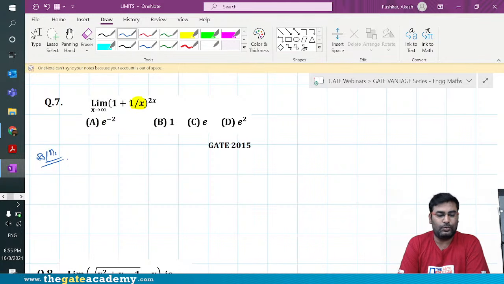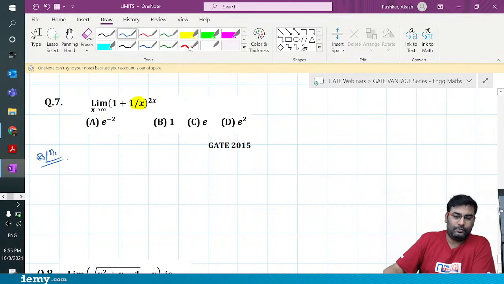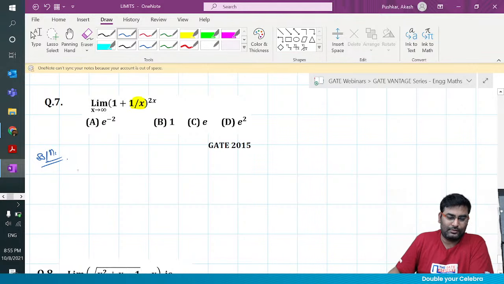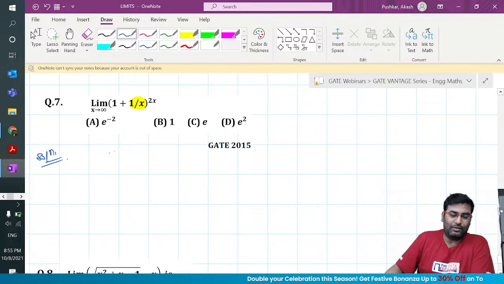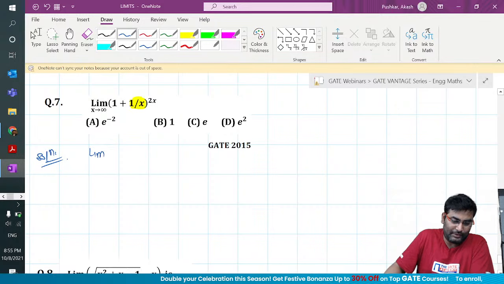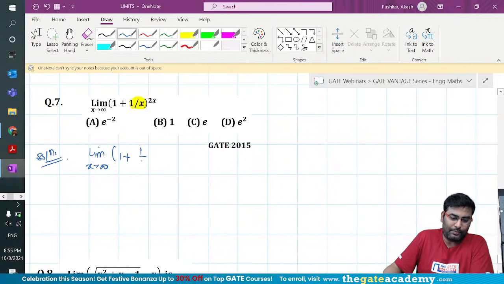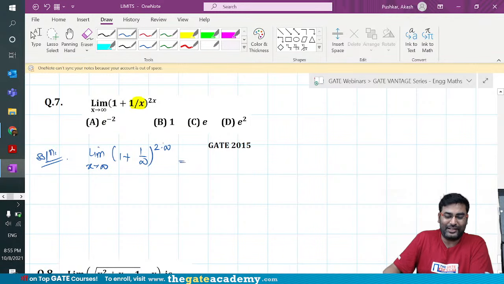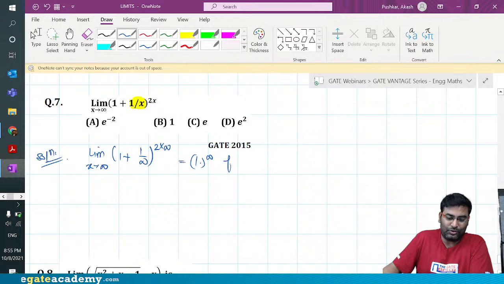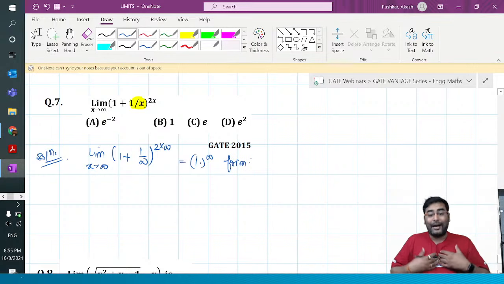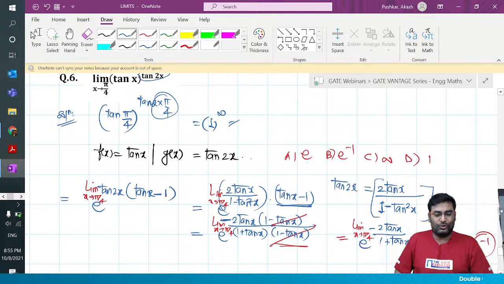E to the power 2. Okay. So let me solve it. Can I solve it now, guys? Okay. I'll do a verification here. So I know it is limit x tends to infinity (1 + 1/(2x))^(2x). See, this is not the right way to do it, but we are doing it anyway. So it is 1 to the power infinity. So it is 1 to the power infinity form. So we are happy, we can use the formula I have just shown to the guys.